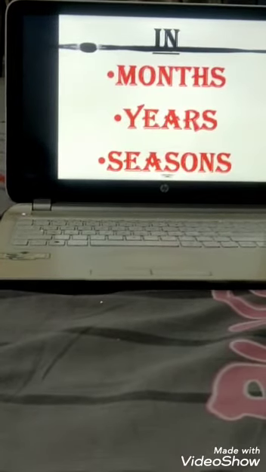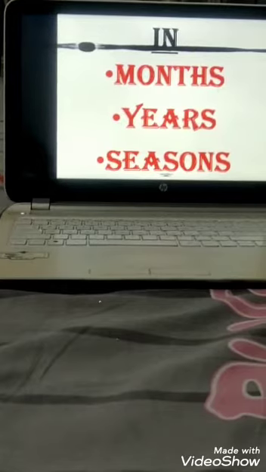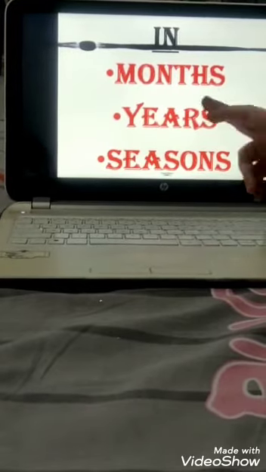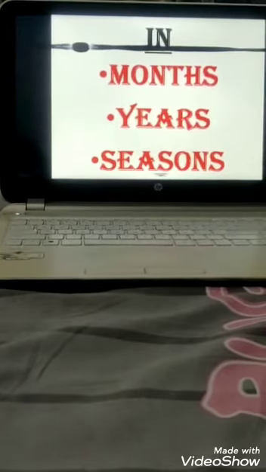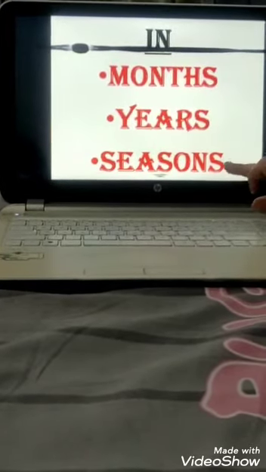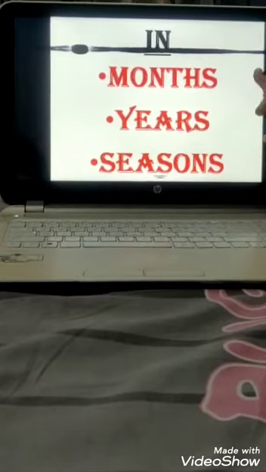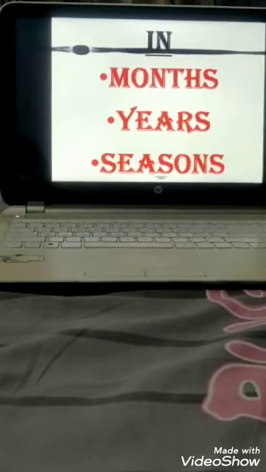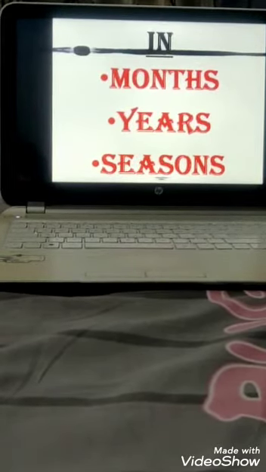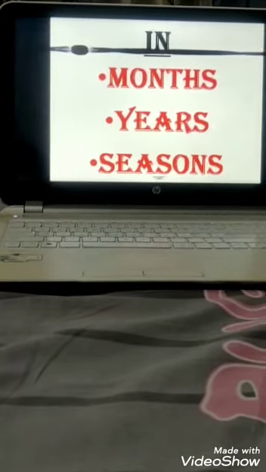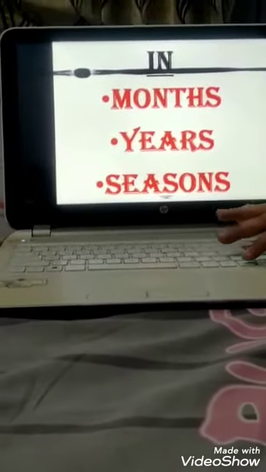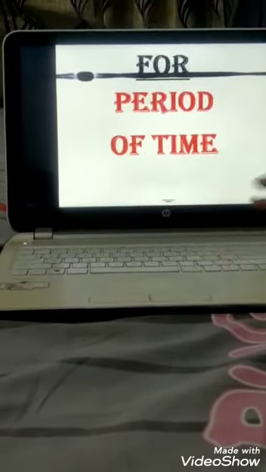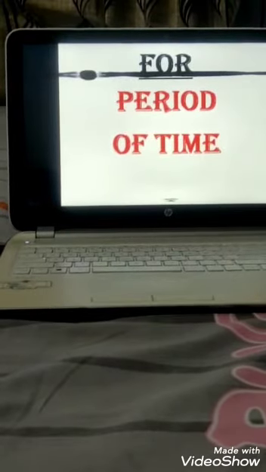I am specifying the year, that is 1986. So year has been mentioned. So I will use in preposition. So if any month name is mentioned, any year is mentioned, any season is mentioned, before all these words we will use the in preposition. I hope you have now understood where to use at preposition, where to use on preposition and where to use in preposition of time.